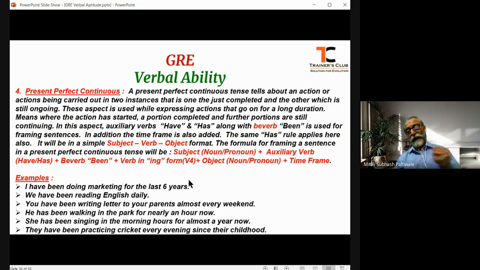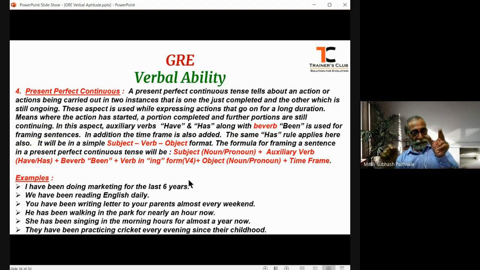But if it is for a long duration or happens stage wise, or has a break in between after starting to completion, and then again it gets continued, right? So that becomes a perfect continuous tense.